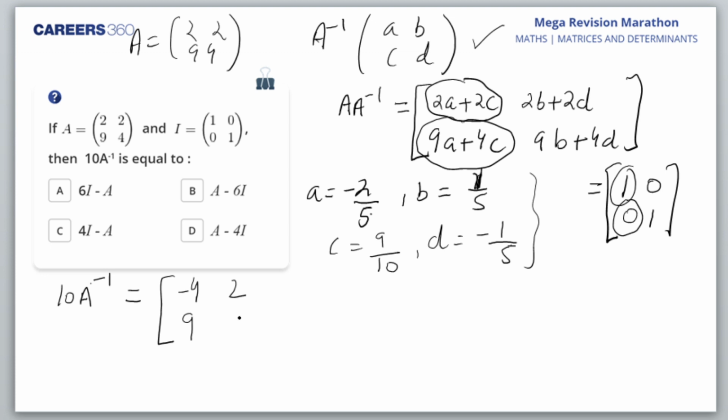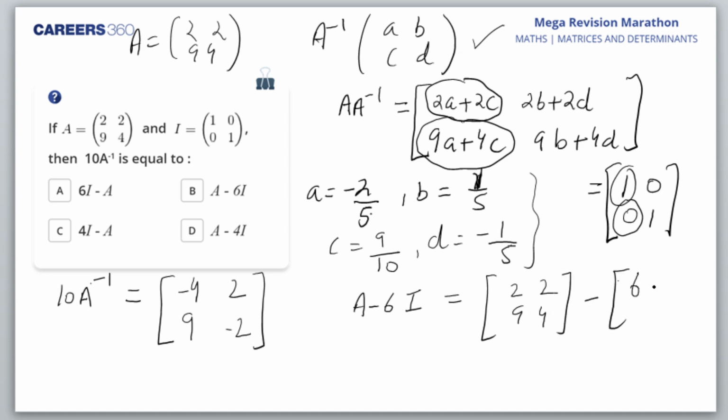C would be 9, and this place would be 9, and this place would be minus 2. Am I right? Now this is 10A inverse. Just see, A minus 6 inverse, 6I. A minus 6I would be A, that is 2294, and minus 6006.